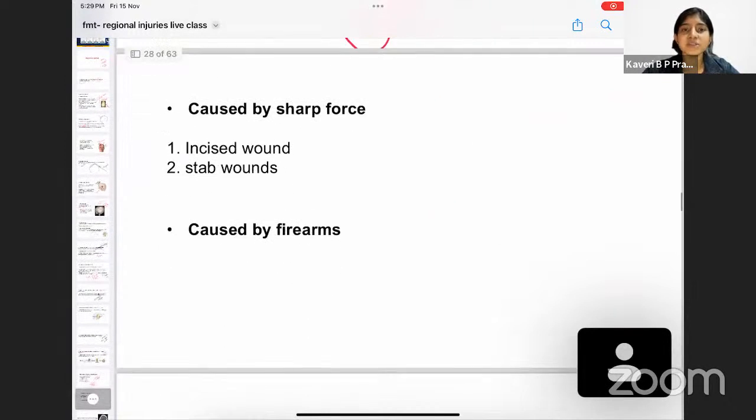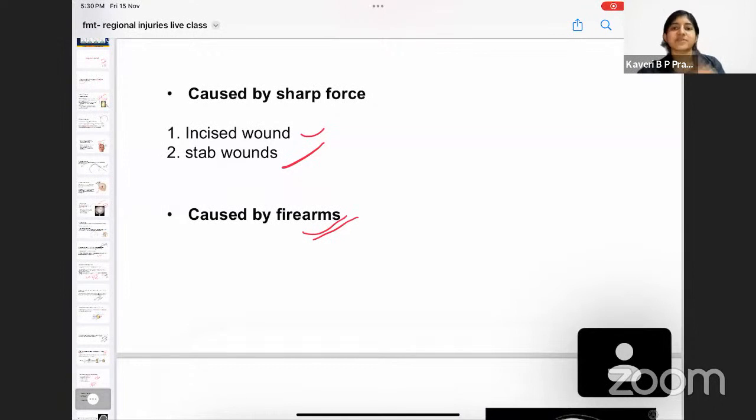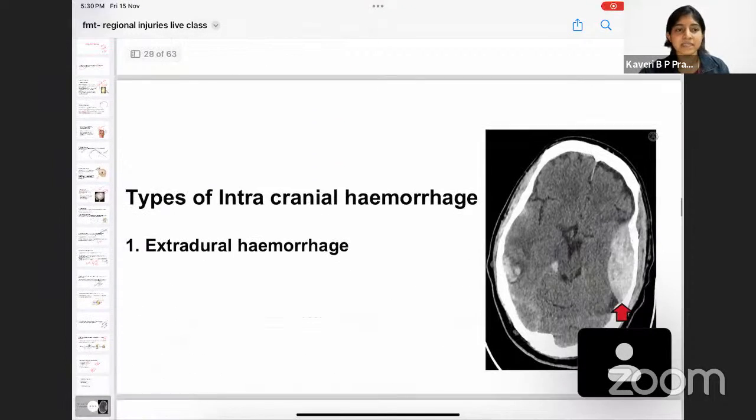We also have injuries caused by sharp force. What are these injuries? These are the incised wound and the stab wound. An incised wound is when the sharp surface of a weapon is moved along the body in a superficial manner. And when we take the weapon and use a lot of force to put it inside the person's body, it is called a stab wound. Also, we have injuries which are caused by firearms. So, got it? This is the classification. First, we need to write about injuries caused by blunt force, then sharp force, then firearms. This part of the question is from the previous chapter, mechanical injuries.